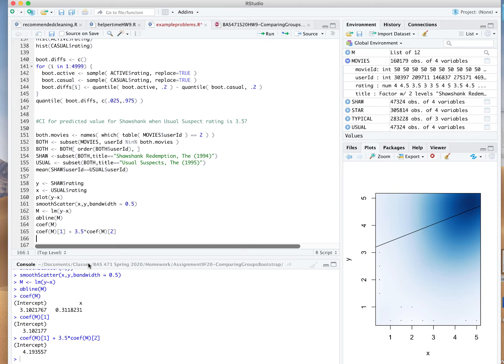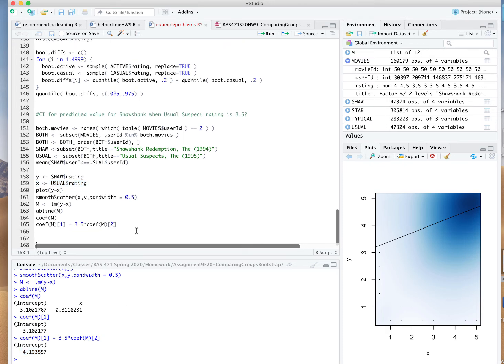So from our data, we would estimate that if someone rated the usual suspects a 3.5 (X is our usual suspects rating), we would predict, based on this data, that they would rate the Shawshank Redemption at right about 4.2 here. So that's a good guess, but what's a range of plausible values for that rating based on the data we've collected? Can we come up with a 95% confidence interval for this prediction?